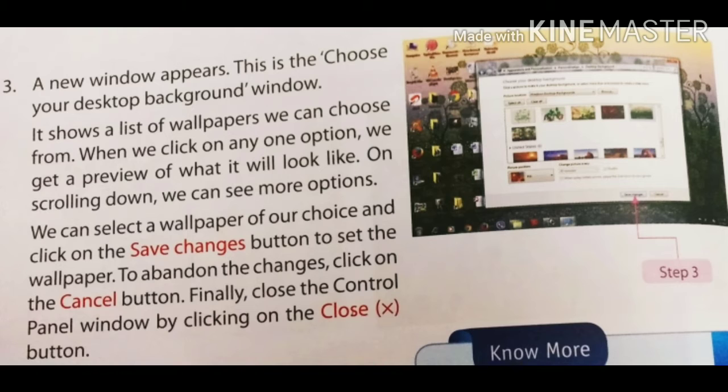On scrolling down, we can see more options. Then we can select a wallpaper of our choice and click on the save changes button to set the wallpaper. Next, to abandon the changes, click on the cancel button. Finally, close the control panel window by clicking on the close button.